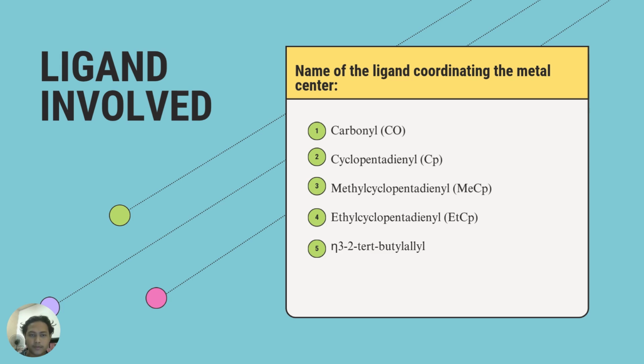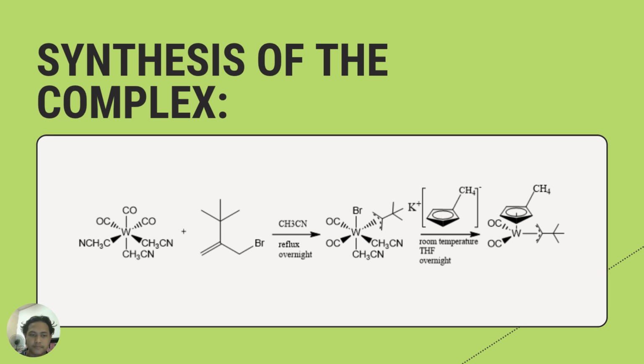The ligands involved in the metal complex are carbonyl, cyclopentadienyl, methyl cyclopentadienyl, ethyl cyclopentadienyl, and eta 3 tert-butyl allyl. This is the synthesis of the complex.